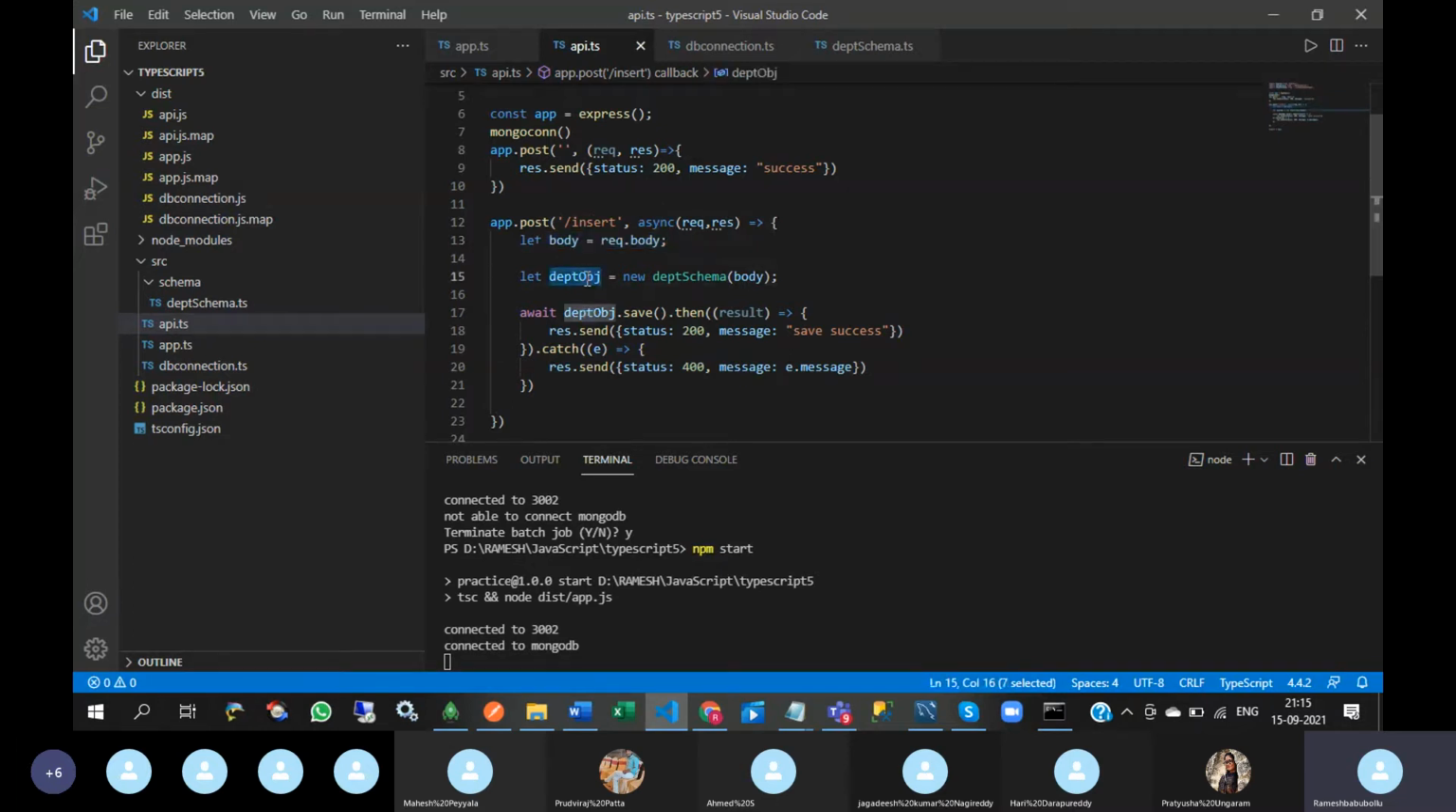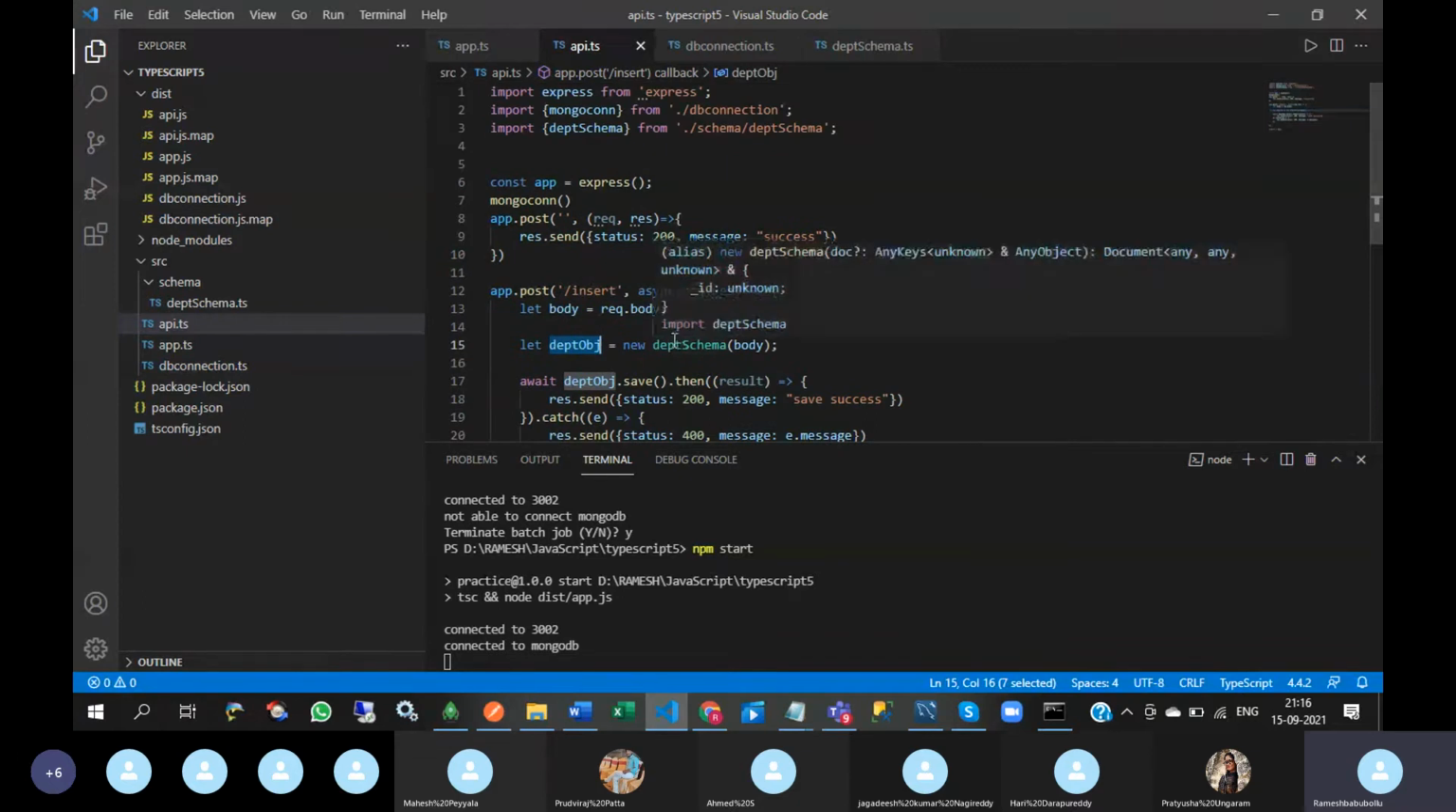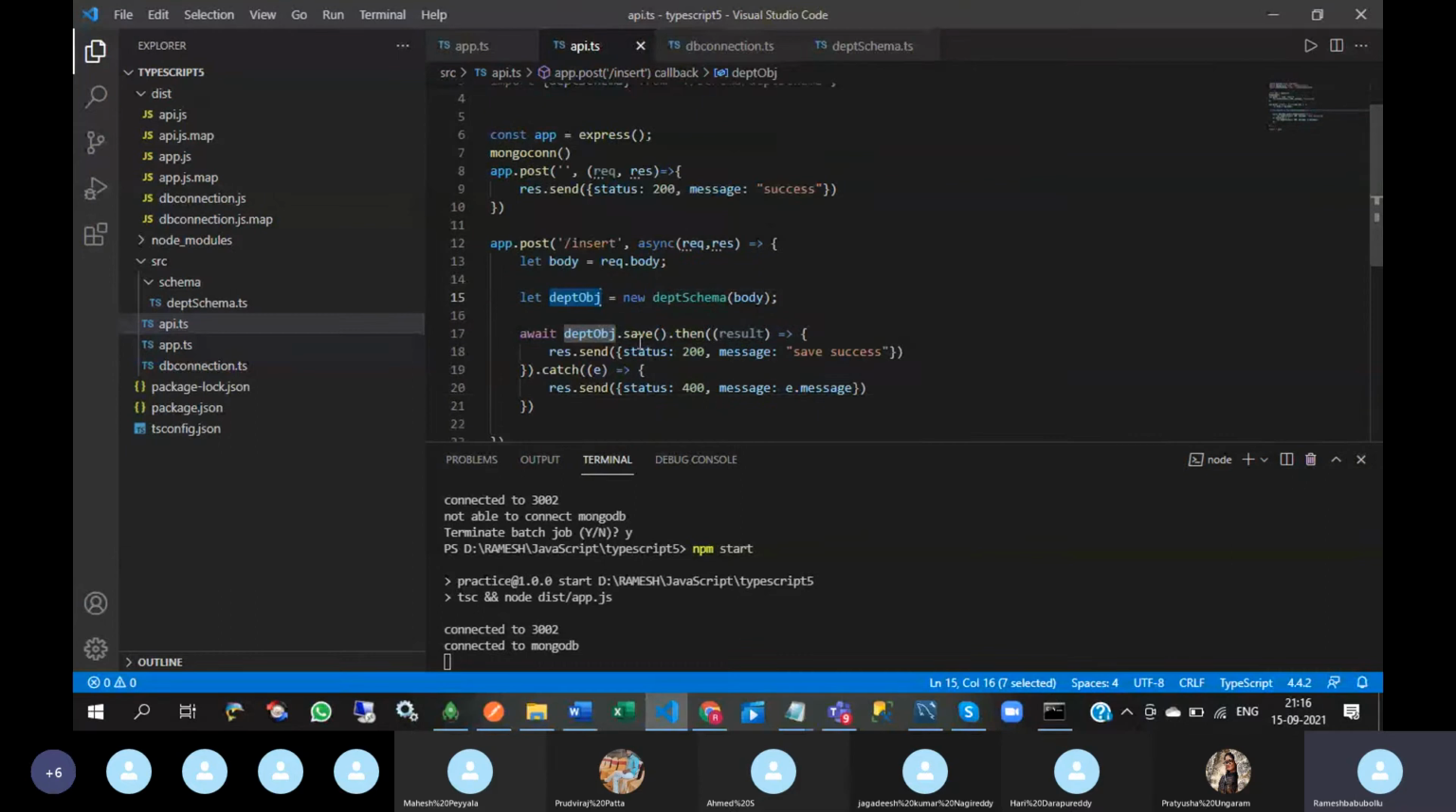First of all, I am storing that request body in the body variable. After that, I am creating one object for the department schema. We have discussed this object creation in the class concepts. After that, I am saving that object in MongoDB. After saving, what message should I give? That is the then block. If any error happens, then it immediately goes to the catch block.